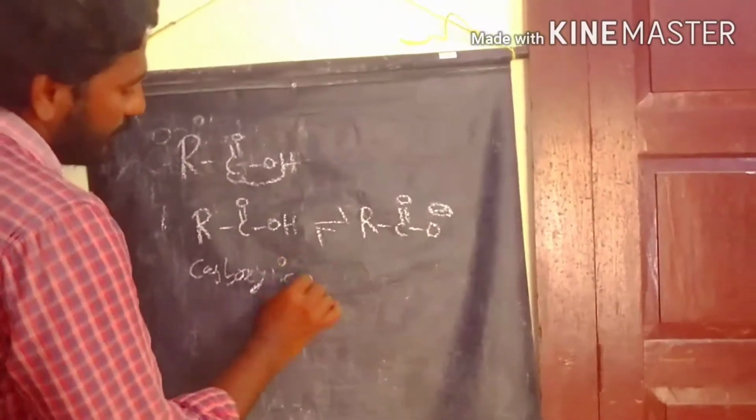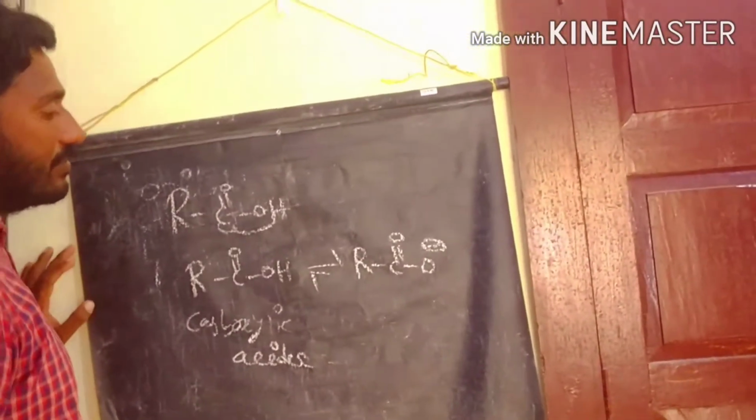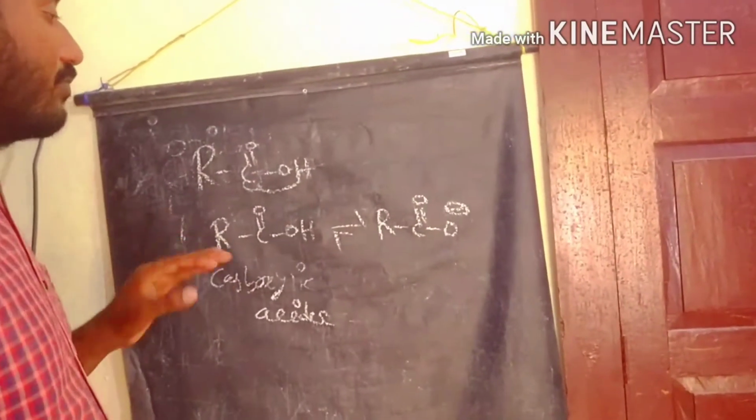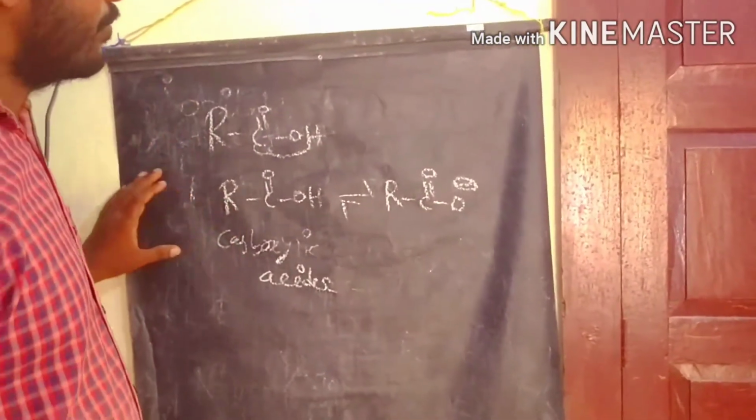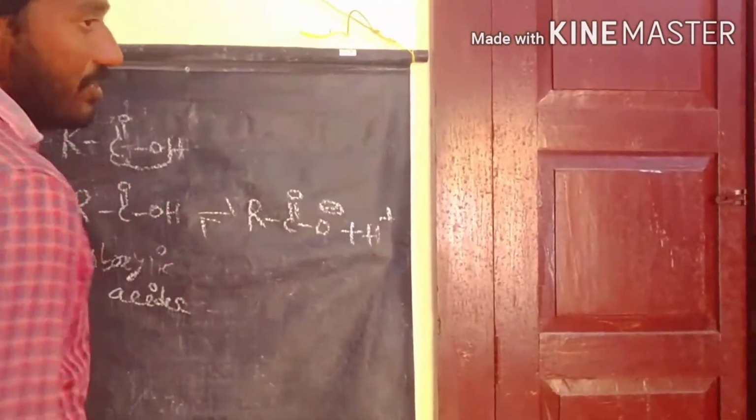According to Arrhenius acid-base theory, a compound that gives a proton is called an acid. So this carboxylic acid loses a proton to form the carboxylate ion plus H plus.